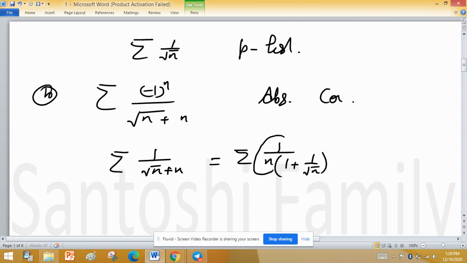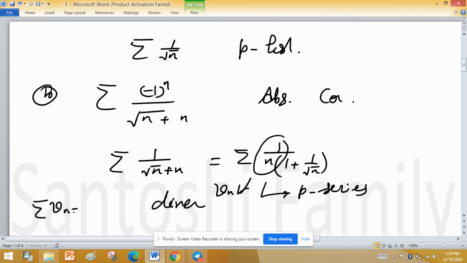Now consider this is a p series and it is divergent. We know that if you consider this is Vn, summation of Vn will be 1 upon n, and it is divergent.